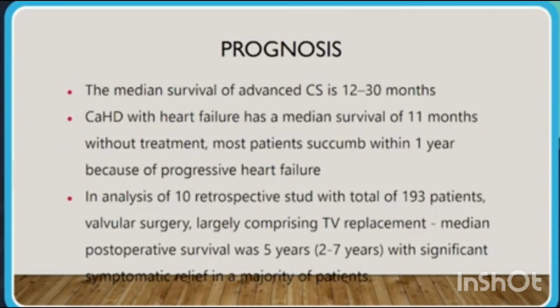Prognosis. The median survival in advanced carcinoid syndrome is nearly 12 to 30 months. Carcinoid heart disease with heart failure has a median survival of 11 months without treatment, and most patients succumb within 1 year because of progressive heart failure. In an analysis of 10 retrospective studies with a total of 193 patients with valvular surgery, largely comprising tricuspid valve replacement, median post-operative survival was 5 years, with significant symptomatic relief in the majority of patients.